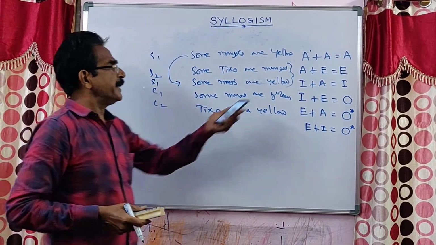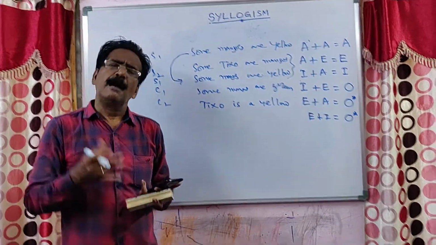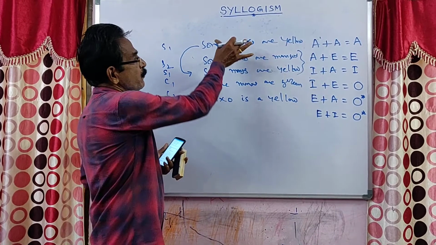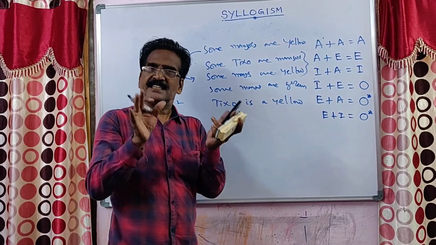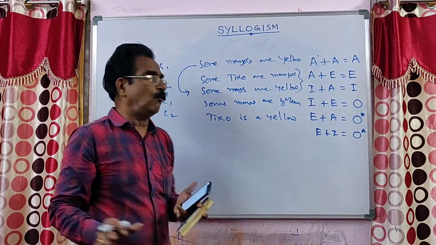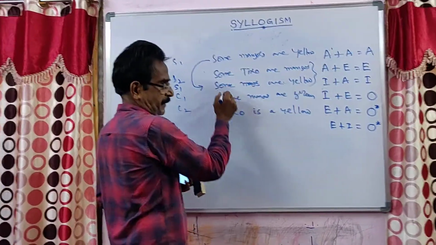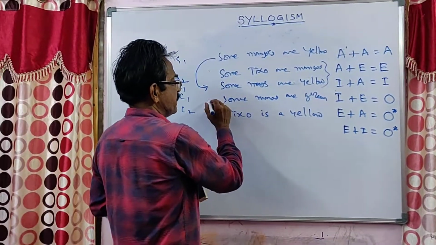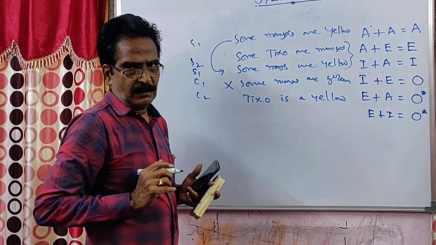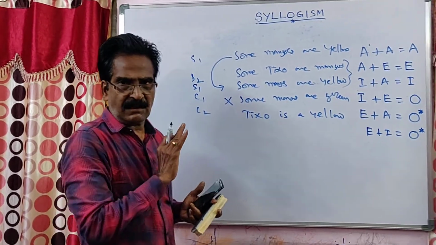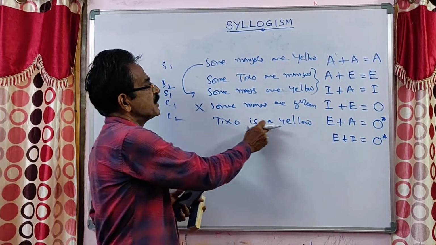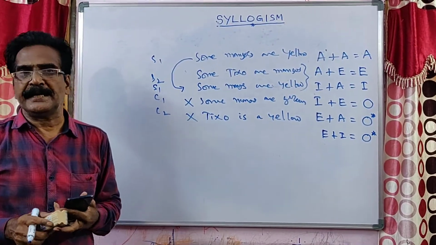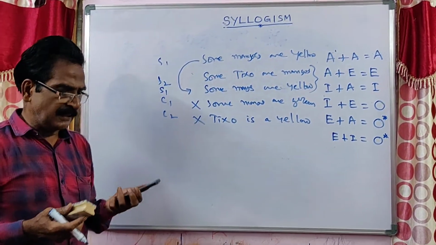See, here the green term is not there in the given statements. Of course, some mangoes may be green, but we cannot consider that term. We have to totally depend on the data given in the statements. According to the statements only we have to go. So, from these two statements, we cannot draw any valid conclusion. The first conclusion, some mangoes are green, is not valid. The second one, Pisco is yellow: between Pisco and yellow, no conclusion can be drawn. So that is also invalid.